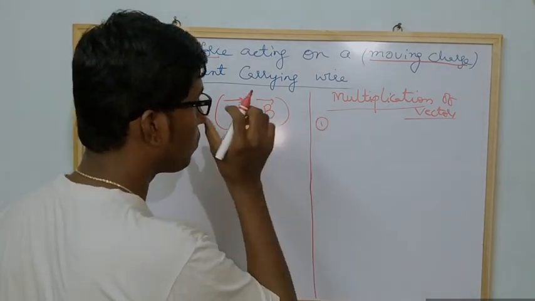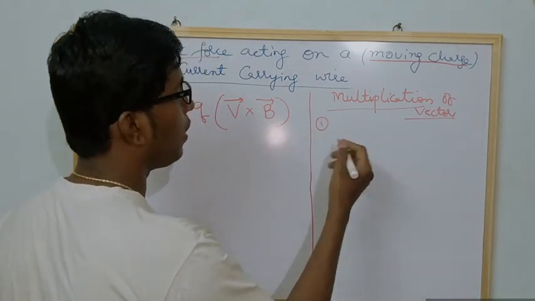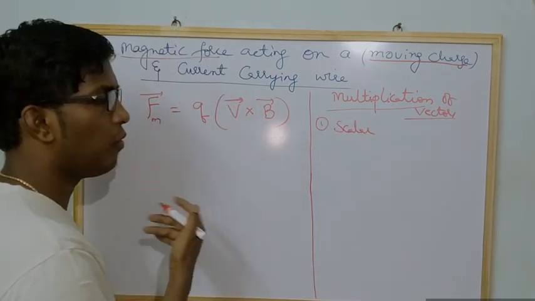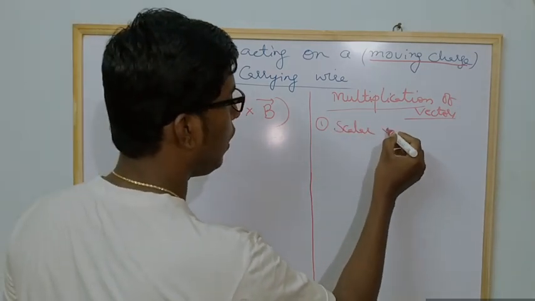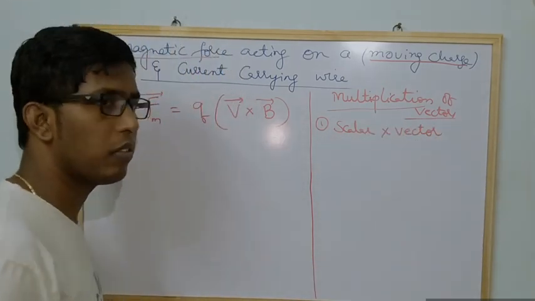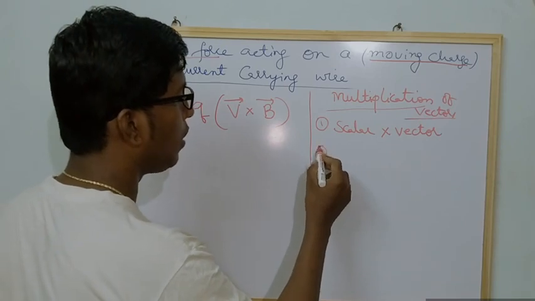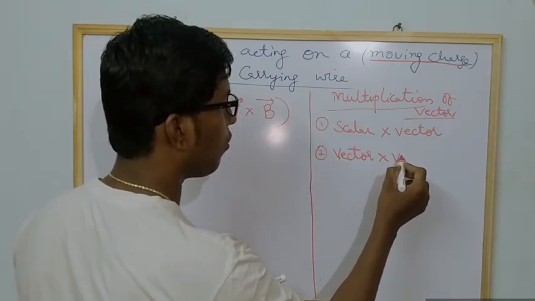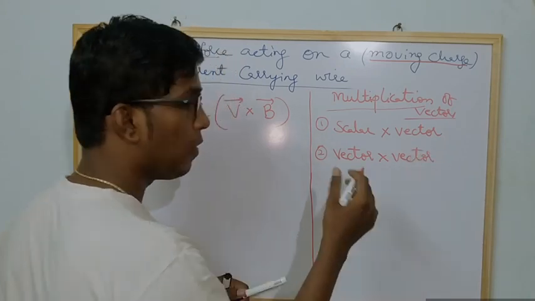The first one is multiplying a vector with a scalar quantity. And second, we can multiply a vector with a vector. Listen carefully.